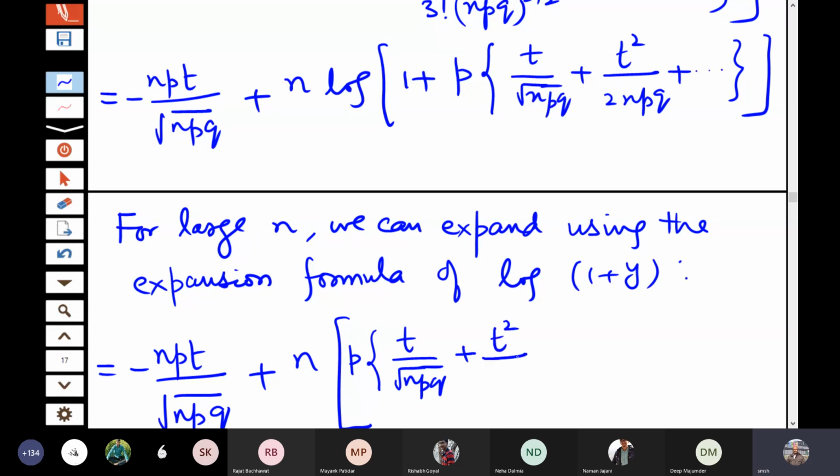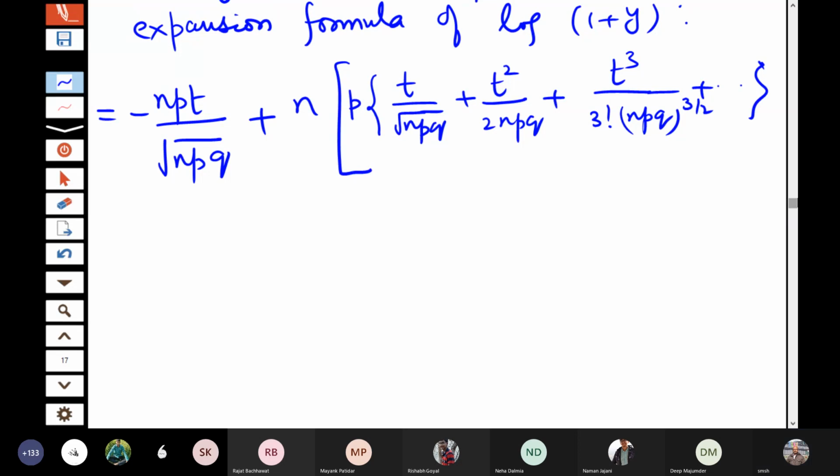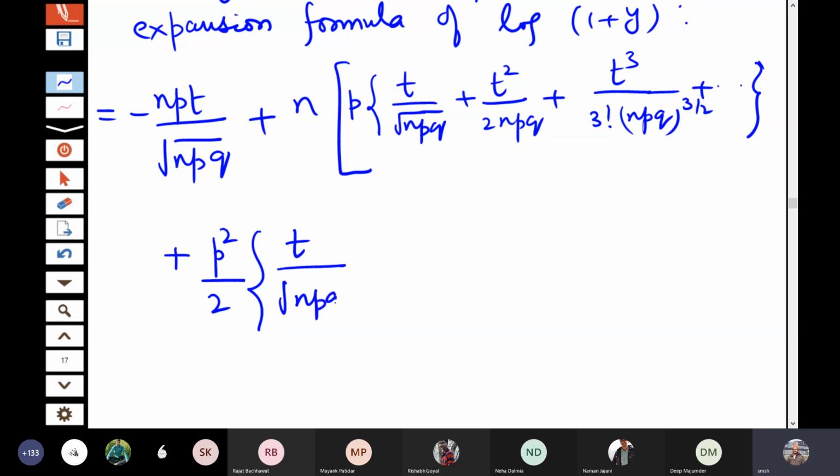Plus t square by 2 npq plus t cube by 3 factorial npq to the power 3 by 2 plus, and so on. And then you will have minus p square by 2 times t by root npq plus t square by 2 npq plus, and so on, whole square.